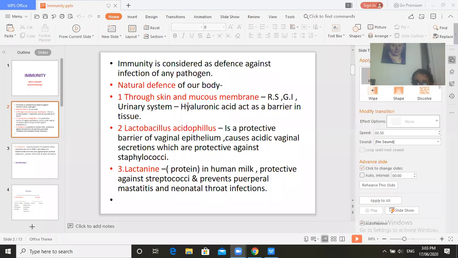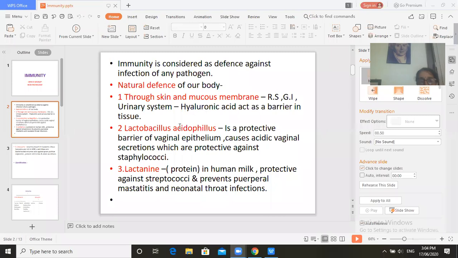Hyaluronic acid helps to prevent the infection which enters at the cellular level. This hyaluronic acid kills the bacteria or viruses which enter into the cells of the mucous membrane.